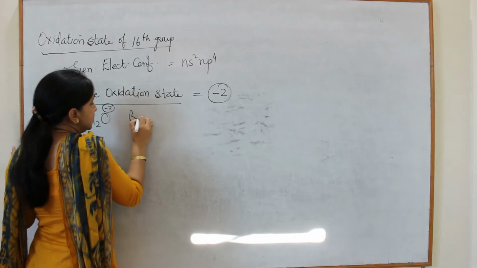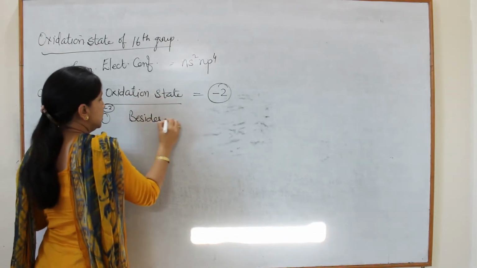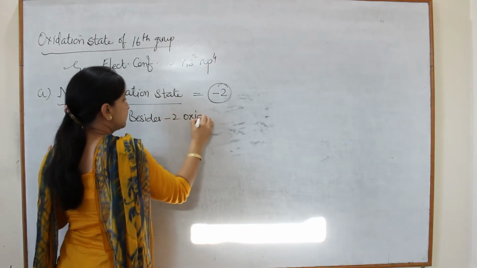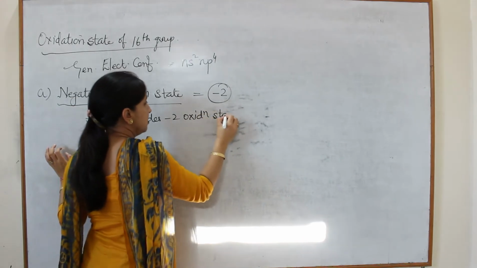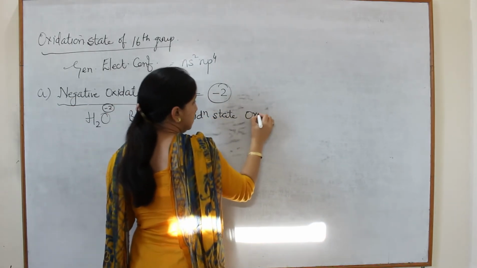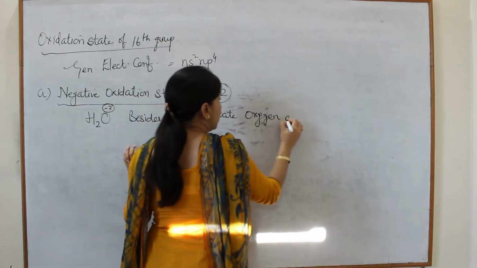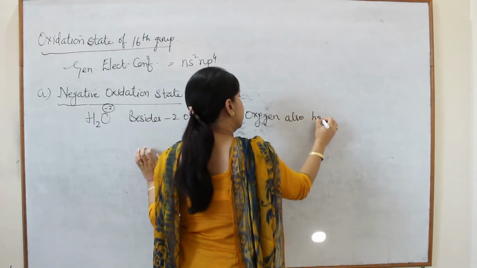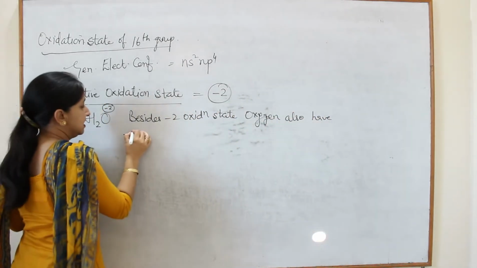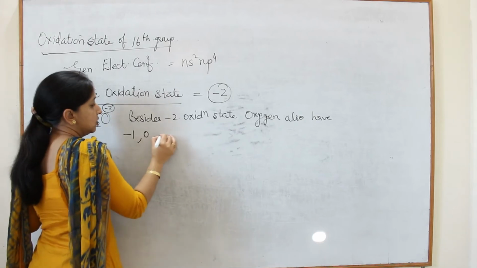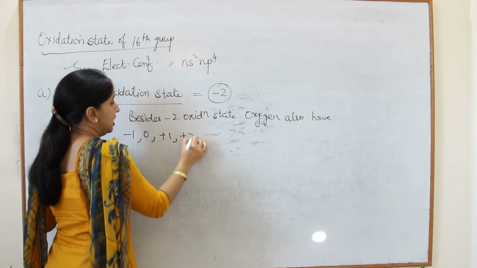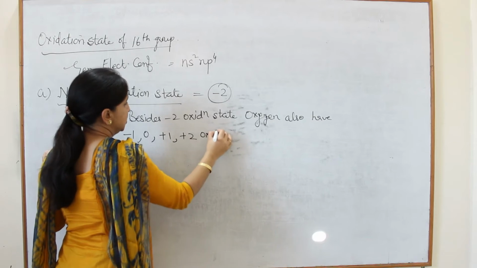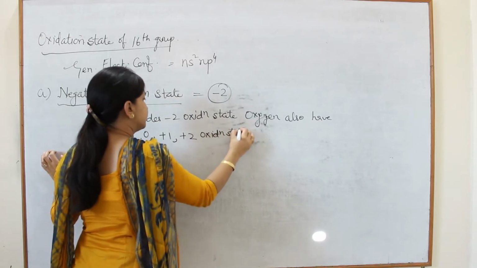But besides -2 oxidation state, oxygen also has -1, 0, +1 and +2 oxidation states.